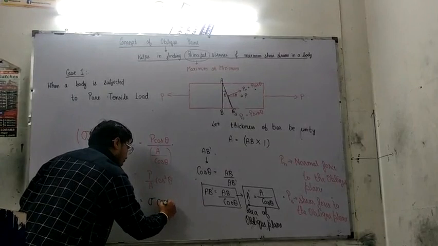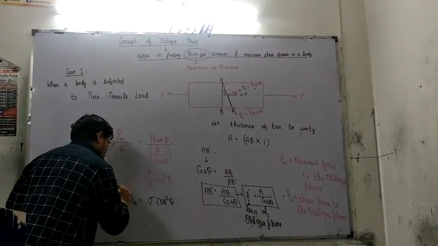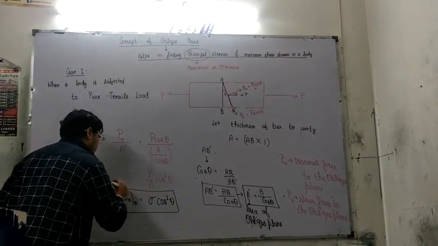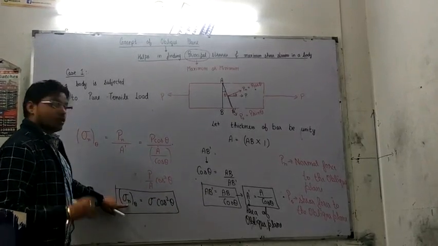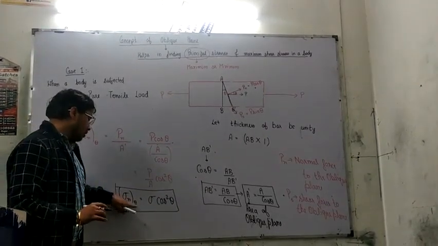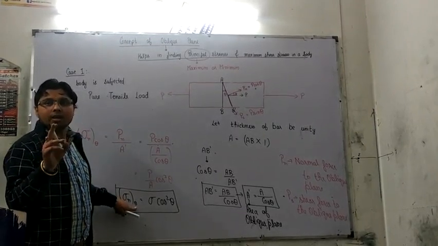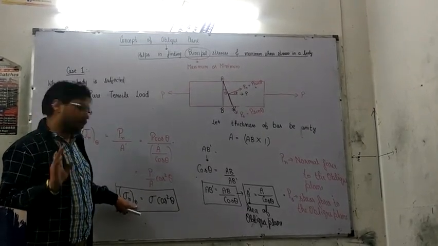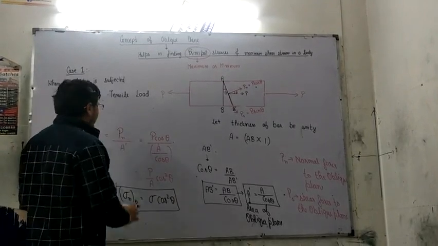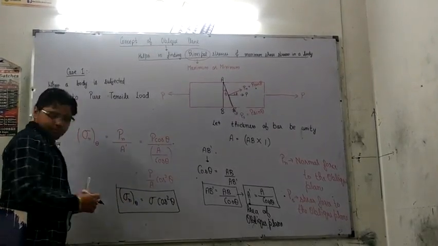This is the normal stress acting at any oblique plane at an angle theta with the area of cross section. Now, we'll be deriving another relation.